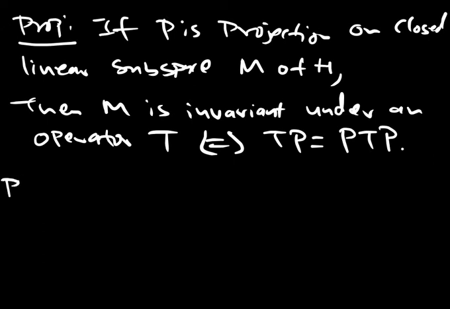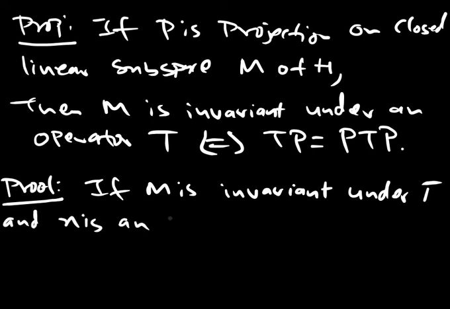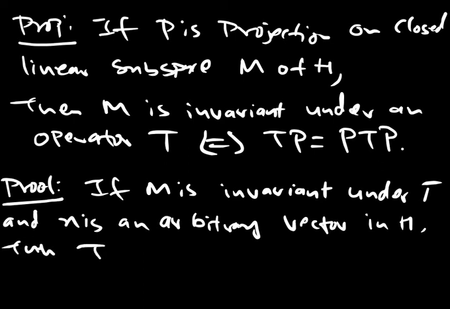So proof: if M is invariant under T, and x is an arbitrary vector in H, then TPx belongs to M.